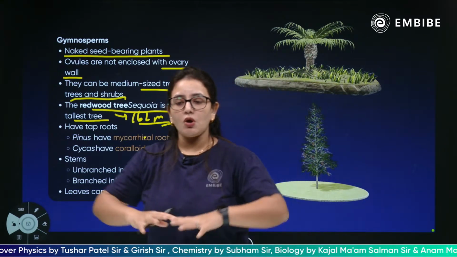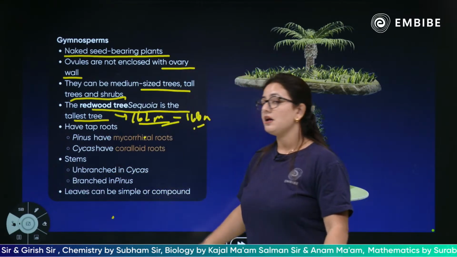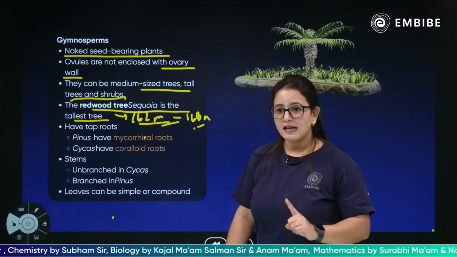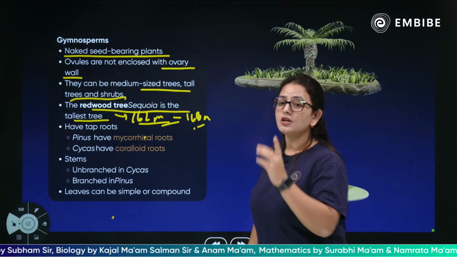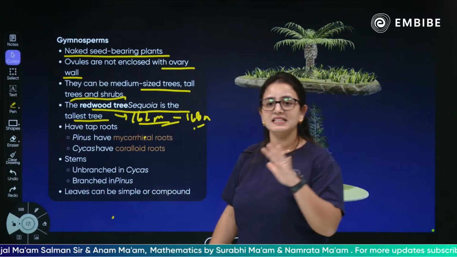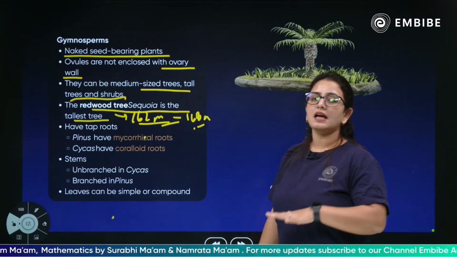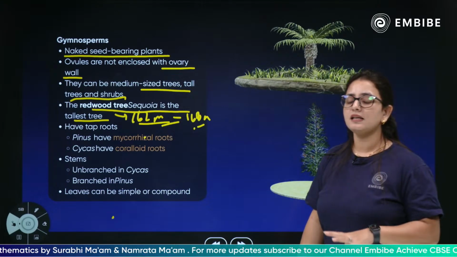The main stem does not have other branches, so it is basically unbranched in Cycas. But Pinus is a tree with a pine-like structure. So children, the stem is branched in Pinus, unbranched in Cycas, branched in Pinus. Yes, the leaves are simple and compound.